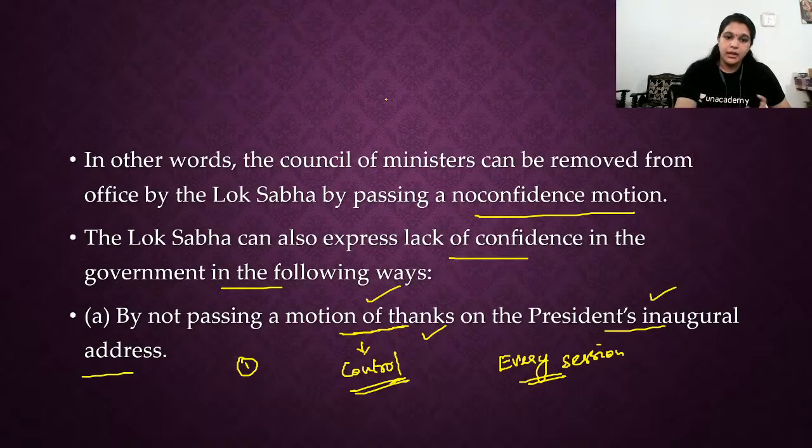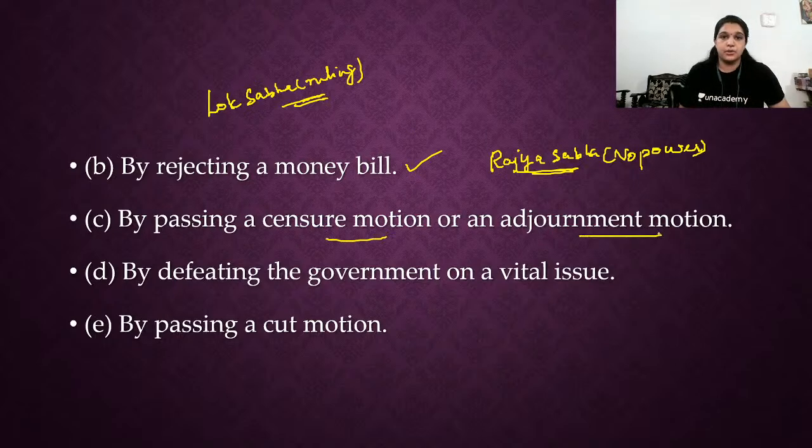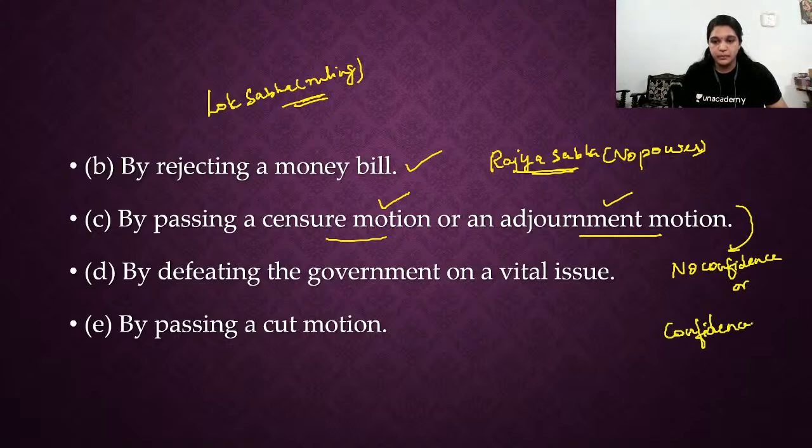You understand? We are looking at the following ways in which the Lok Sabha expresses the lack of confidence. First, we saw not passing the motion of thanks, then rejecting a money bill, then passing a censure motion or adjournment motion. Whenever a censure motion or adjournment motion is passed, it is by convention that immediately a confidence motion should be passed by the ruling party.